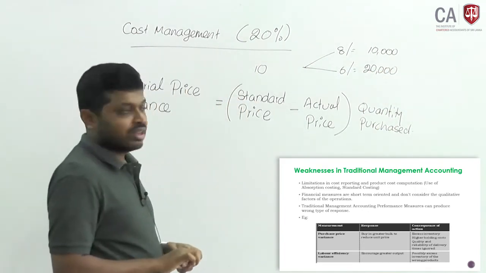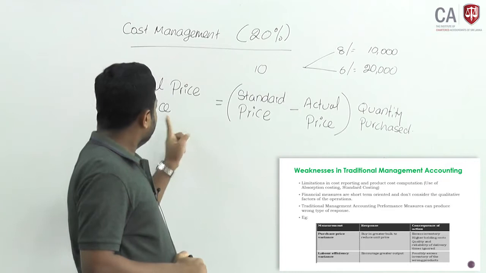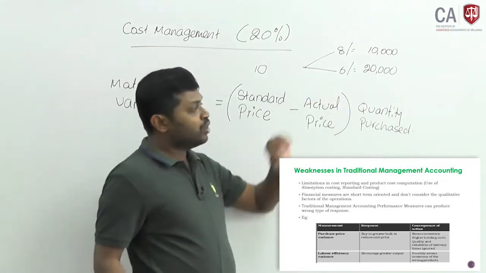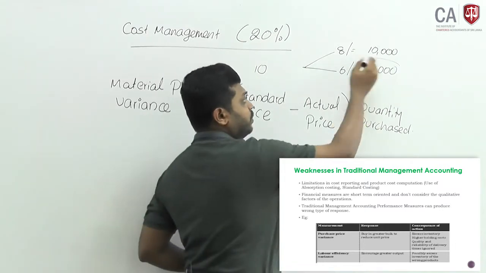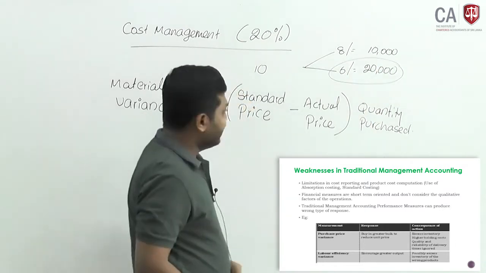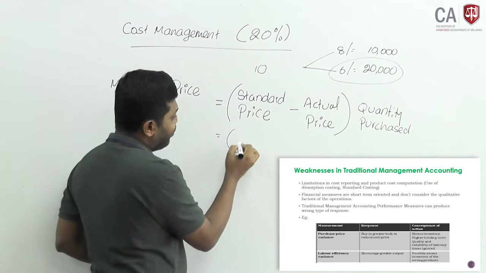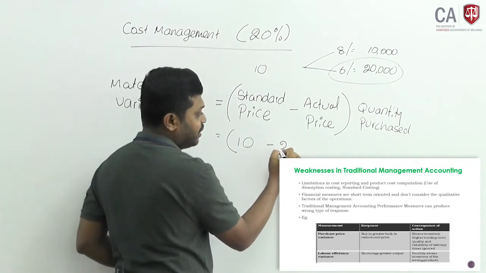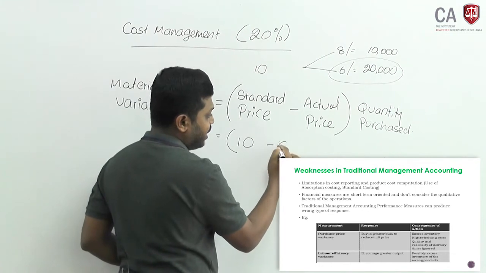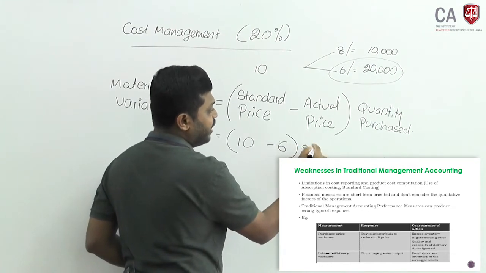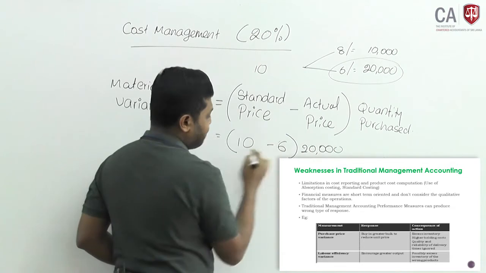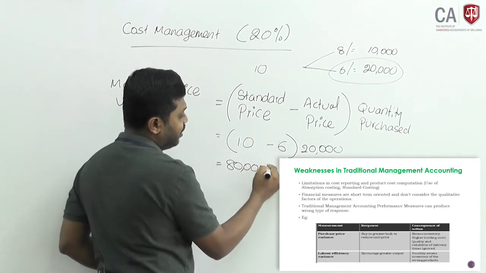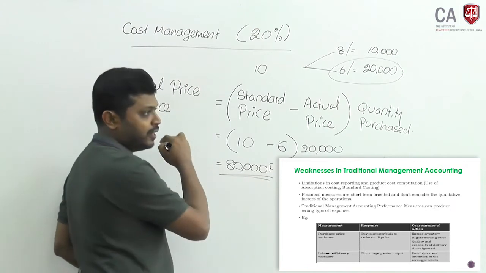I want to make this material price variance favorable, so I will purchase 20,000. I budgeted to purchase at 10, and the actual purchase price is 6. If I purchase 20,000, then an 80,000 favorable variance will be there due to the bulk discount.